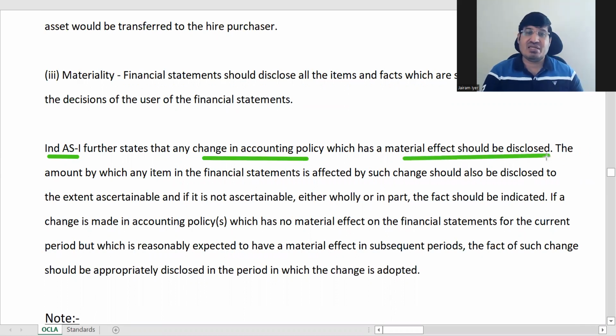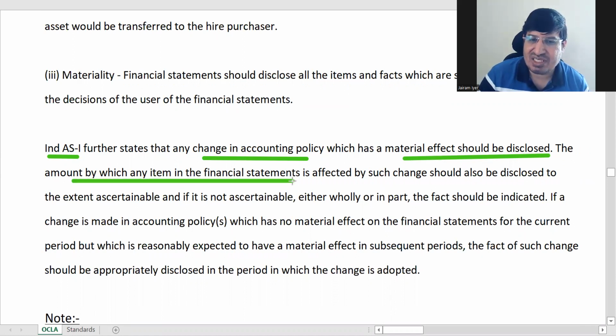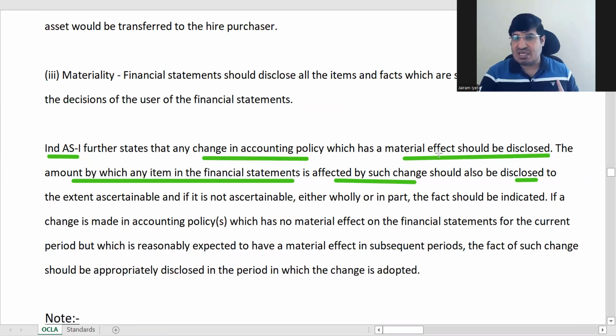If you are changing any accounting policy and it is having a material effect, then you should disclose it. And the amount by which an item in the financial statement is affected by such change should also be disclosed.